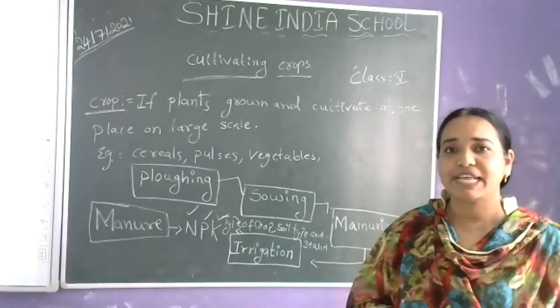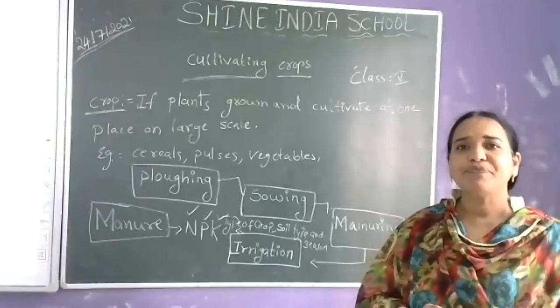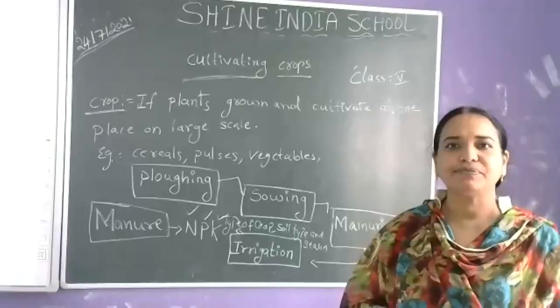For the crops there are different sources. Rain is the main source of water.